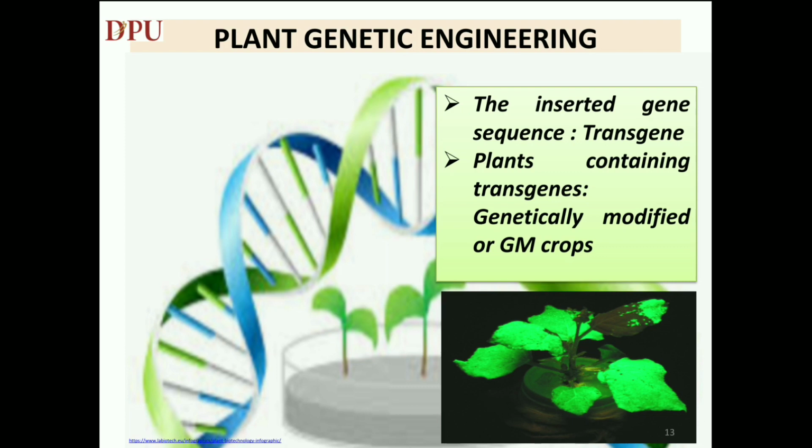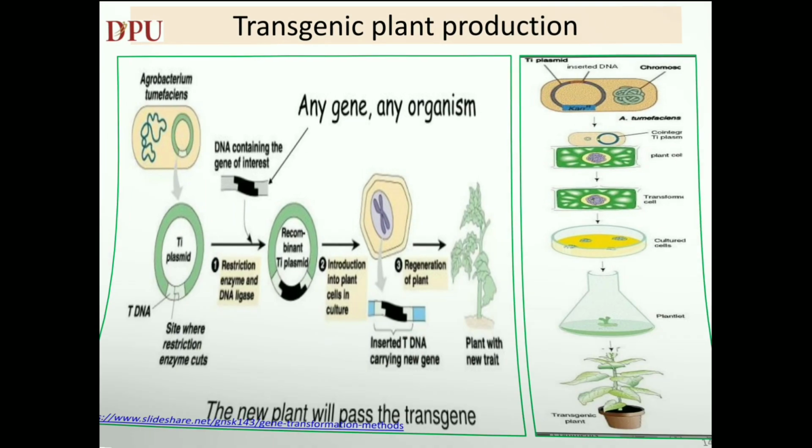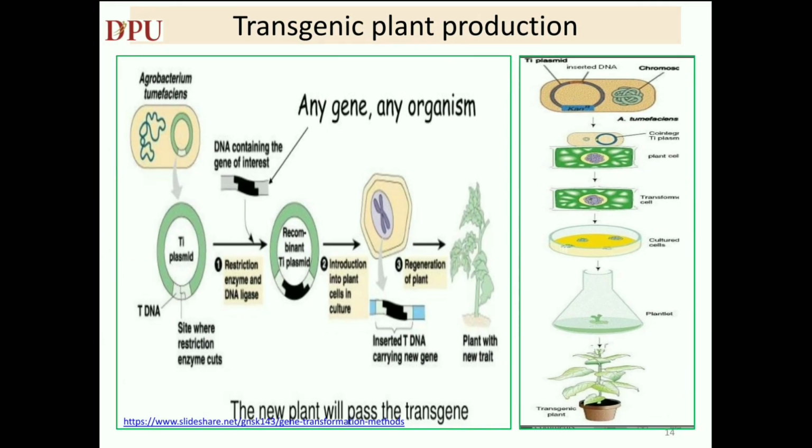GM is a technology that involves inserting DNA into the genome of an organism. The gene thus inserted is called a transgene, and the plants containing transgenes are called genetically modified or GM crops. Plant transgenic method can be applied through physical and biological methods. Agrobacterium-mediated transformation is the most commonly used method for plant genetic engineering.